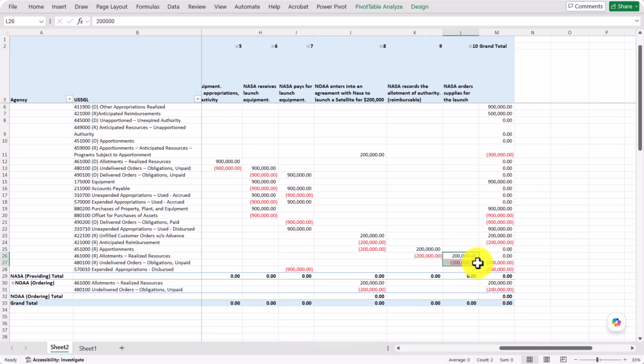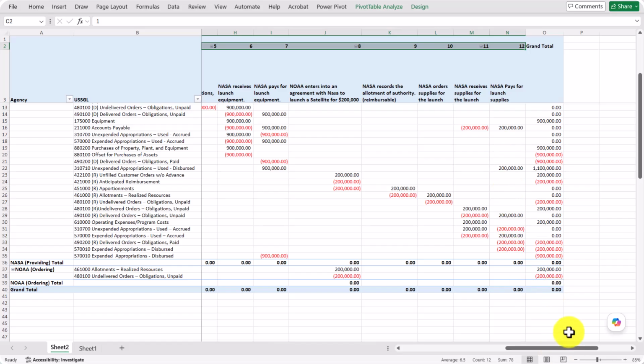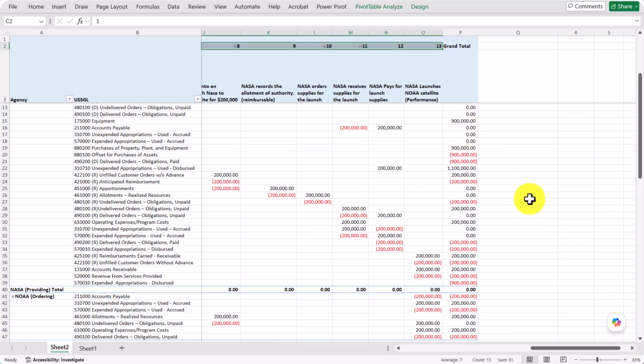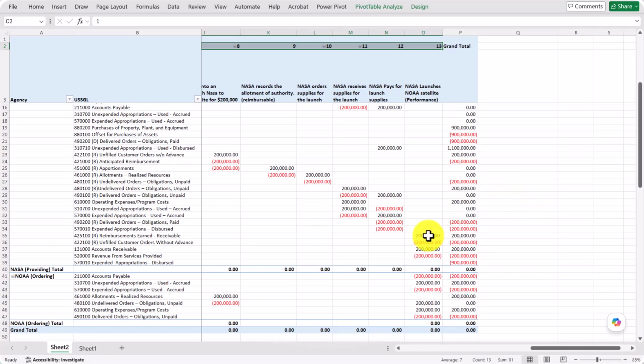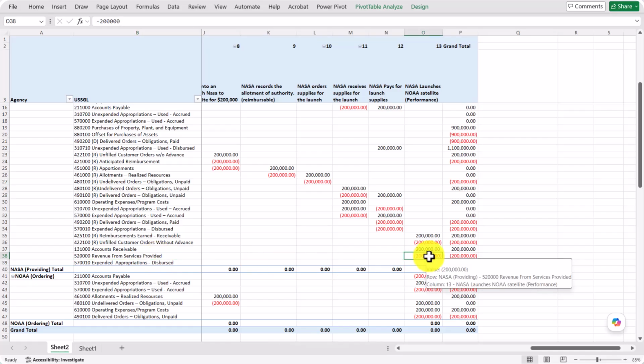Order our launch supplies. There we go. We received our launch supplies, paid for our launch supplies. So it's just moving those balances down. This is the big one. We launched our satellite. We performed, right? So you'll see our reimbursements earned recorded, for unfilled customer orders, advance, AR, good stuff. Revenue, big thing. Remember, revenue is recorded when the services are provided. When in doubt, when you provide the service, you earn the revenue.